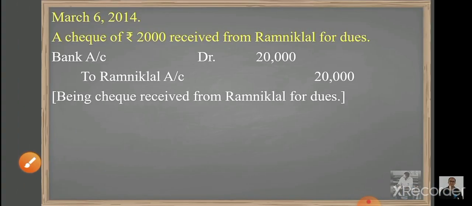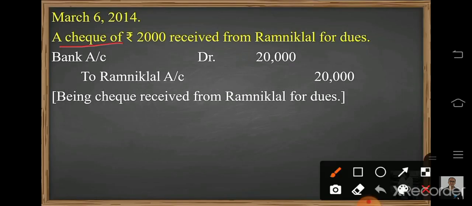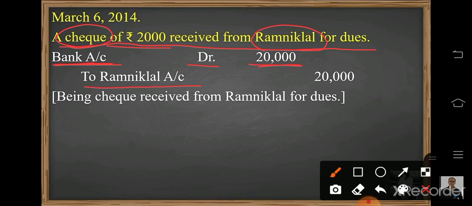Move to the next transaction of date 6th. A check of rupees 2,000 received from Ramnik Lal for dues. Now we have received a check. So whenever a check is received, I already told you that we will use the bank account. So bank is the receiver over here, bank account debited, amount will be written. By mistake it is written 20,000 but it is 2,000. Next, Ramnik Lal is the giver, so his account will be credited.